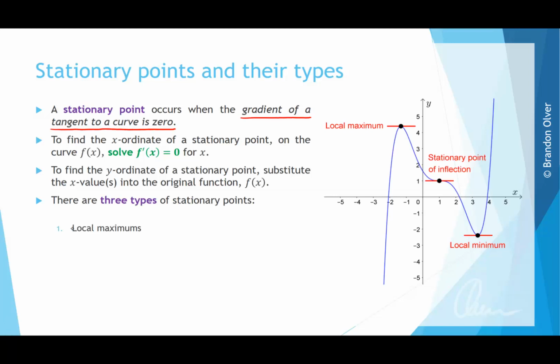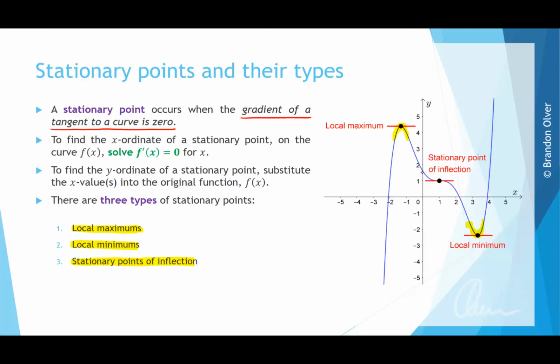The first type is a local maximum, and this is when you have your gradient going from positive to 0 to negative on the graph. The next type is a local minimum, and on the graph that is characterized by the gradient going from negative to 0 to positive. The final type is a stationary point of inflection, and that's when the gradient on either side of your zero gradient is the same.